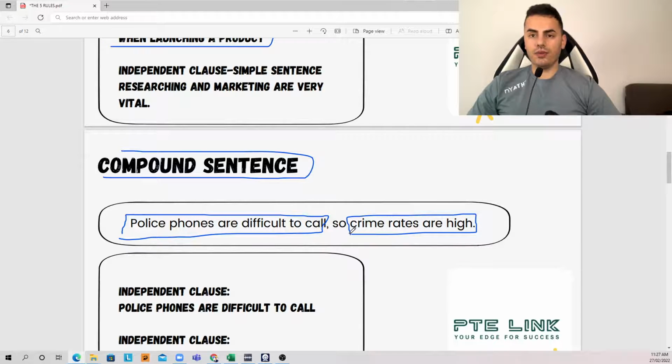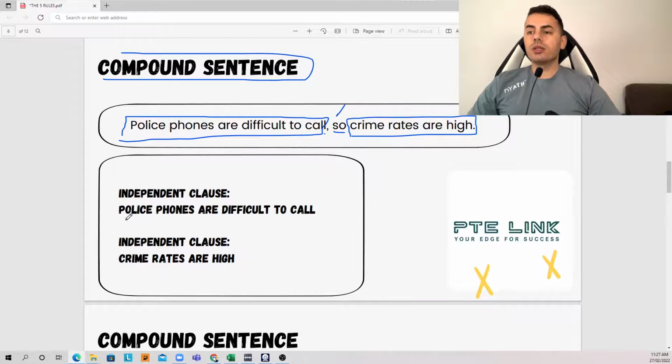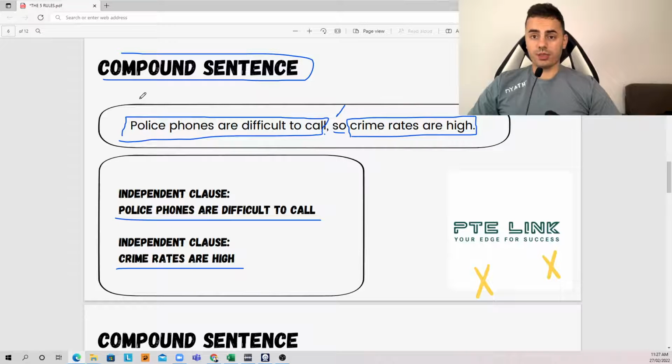Another independent sentence. So if you want to join both of them together, you're going to put a joiner from the fanboys, and, but, so, etc. But you got to make sure that there is a comma before so. Police phones are difficult to call, comma, so crime rates are high. So we got here two independent clauses or two simple sentences, as I mentioned. Make sure when joining them to make a compound sentence, you place a comma, then you put the joiner after the comma.